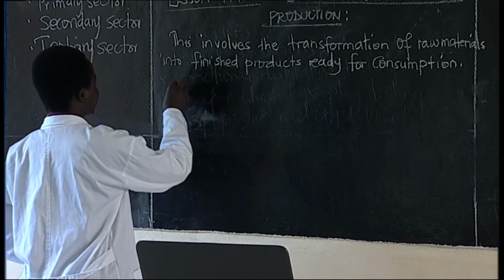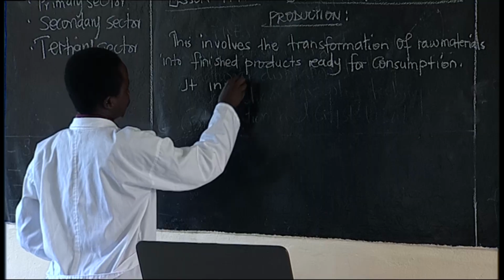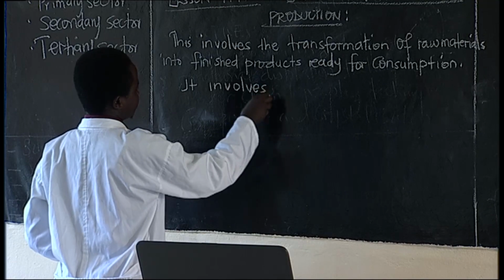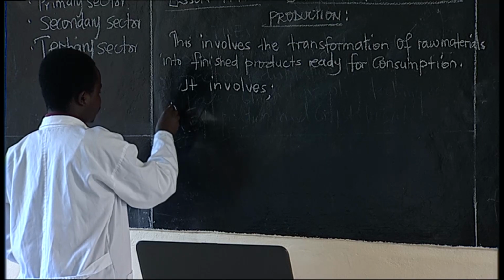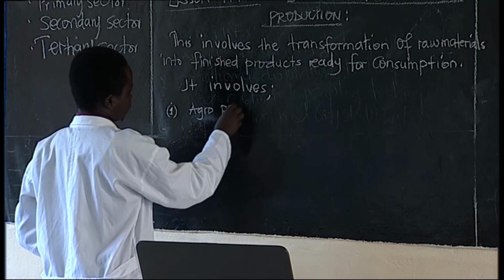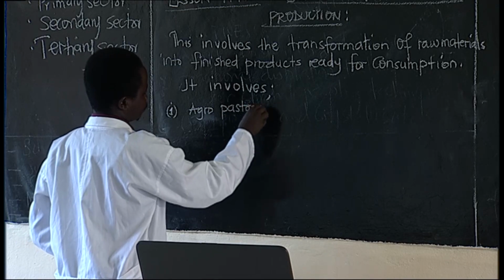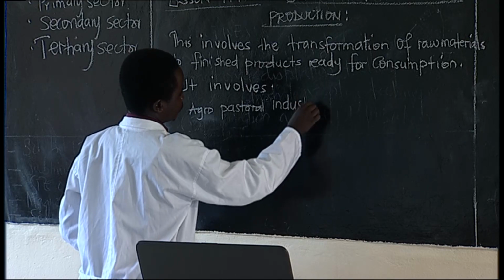One, we have what we call the agropastoral industry. So what does this one deal with, agropastoral industry?